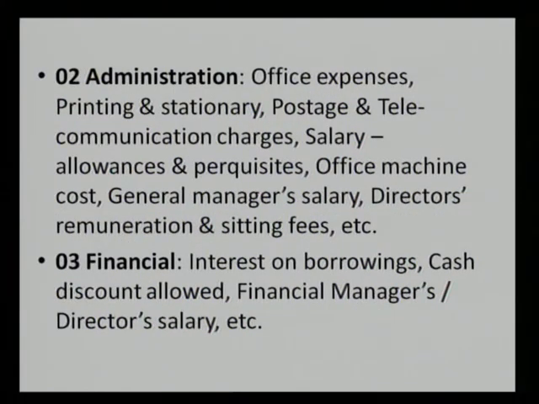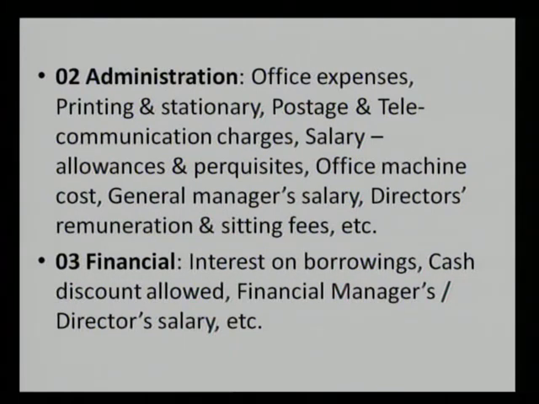Next one is the administrative expenditure. Office expenses, printing and stationery, postage and telegraphic charges or the telecommunication charges, salary and the allowances and perquisites to the employees, those who are working with the office or the admin department.